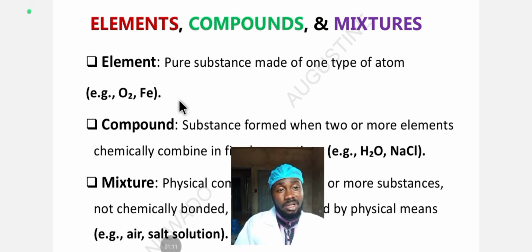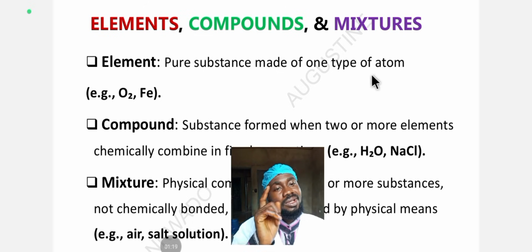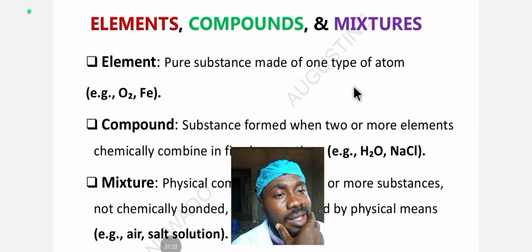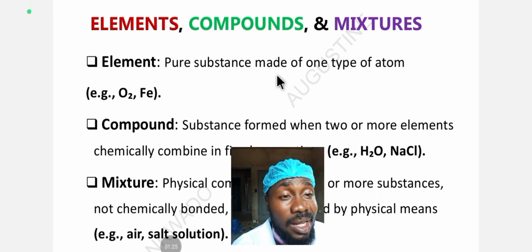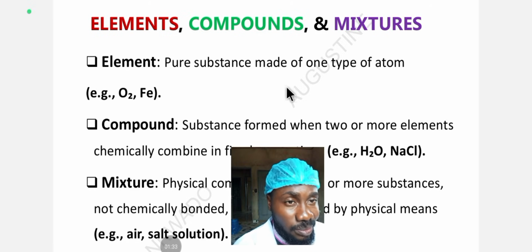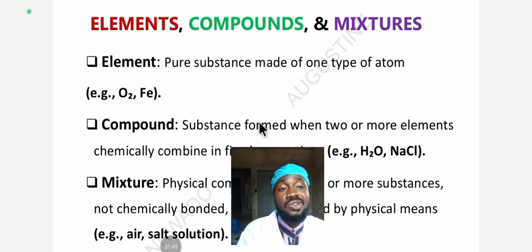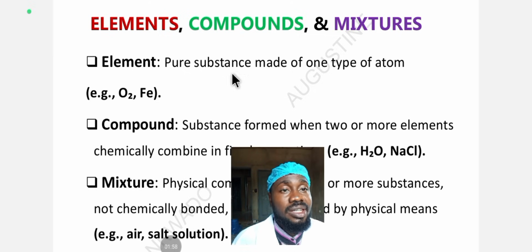What is an element? Chemistry textbooks made us understand that an element is a pure substance made of one type of atom. So there's only one type of atom in this substance. That's why it's called an element. Some textbooks will also tell you that an element is a substance that cannot be split by an ordinary physical process. But the simplest way to define an element is a pure substance made of one type of atom.